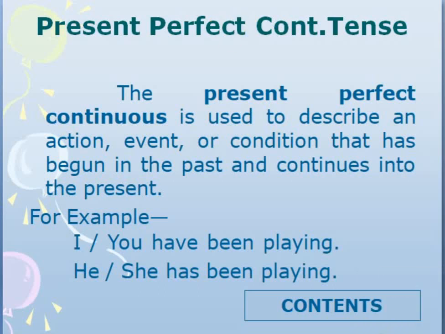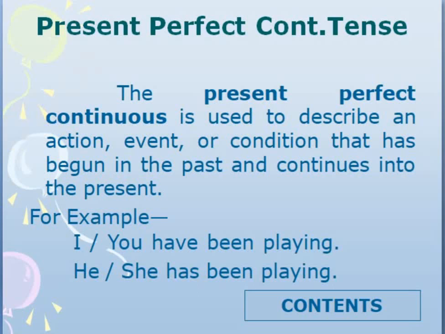Now the rules of has and have remain the same, but one more word is added here, that is been. It describes the condition, action, event that has begun in the past and is still continuing in the present. You have been playing. She has been playing. So this way we covered all the four tenses of the present.